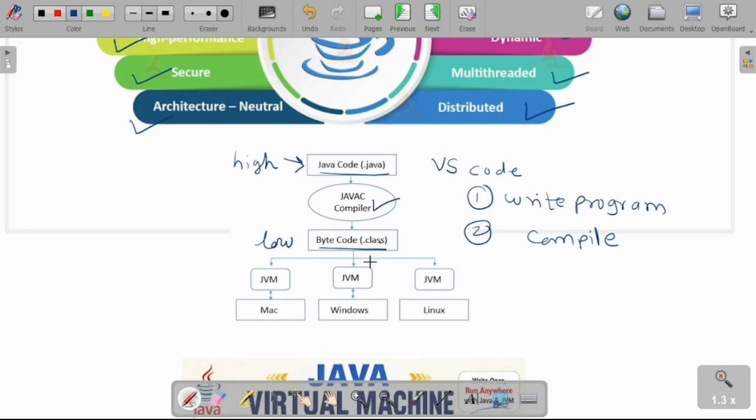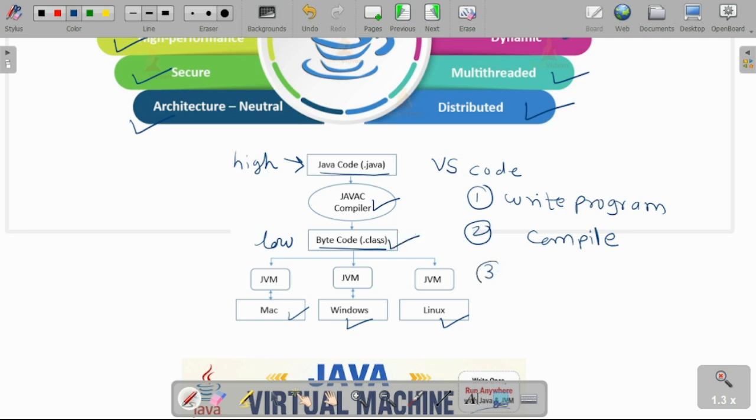So this machine can be any kind of machine, whether it is Mac OS, Windows OS, or Linux OS. This machine hardware can understand whatever code has been converted into your bytecode. So that is called a .class file.